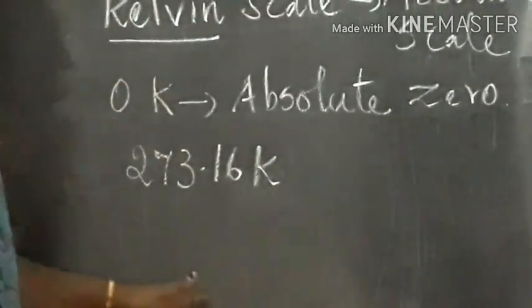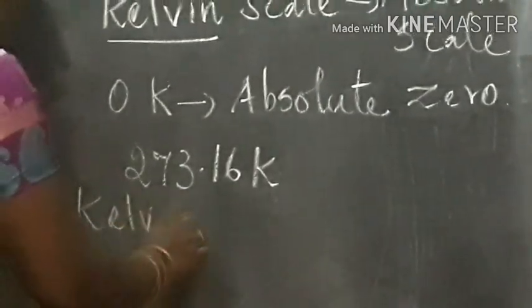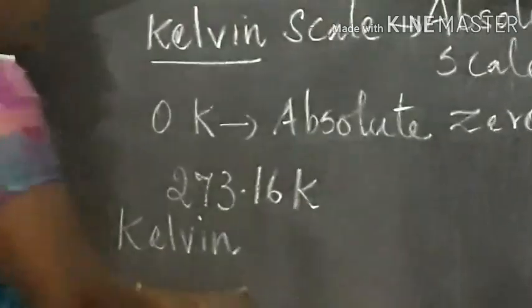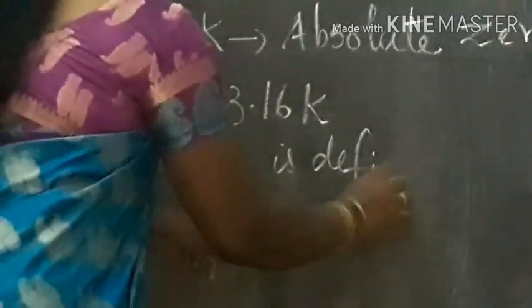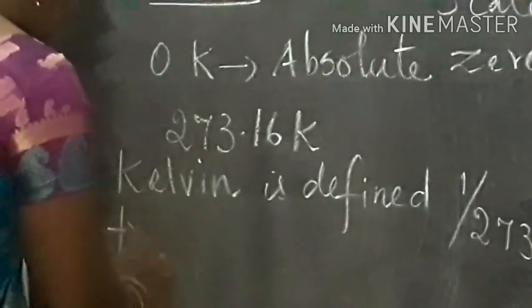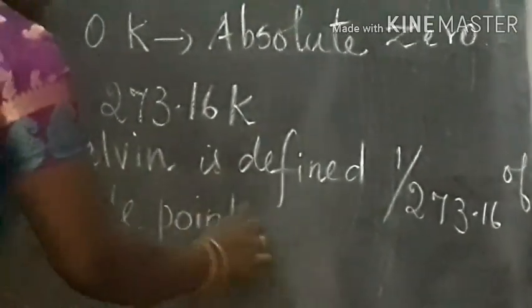So how will I define Kelvin? Kelvin is defined as 1 by 273.16 of the triple point temperature.